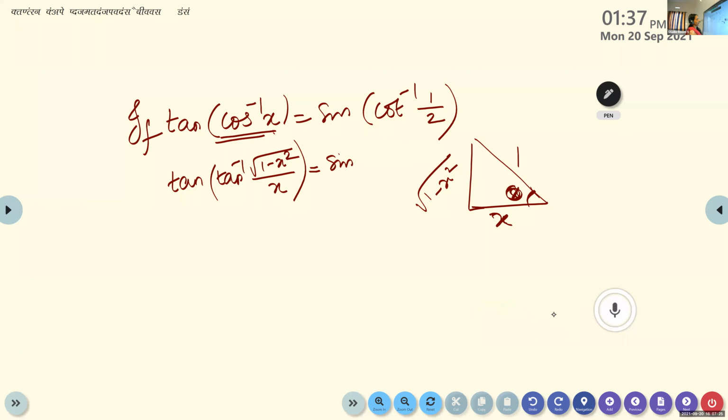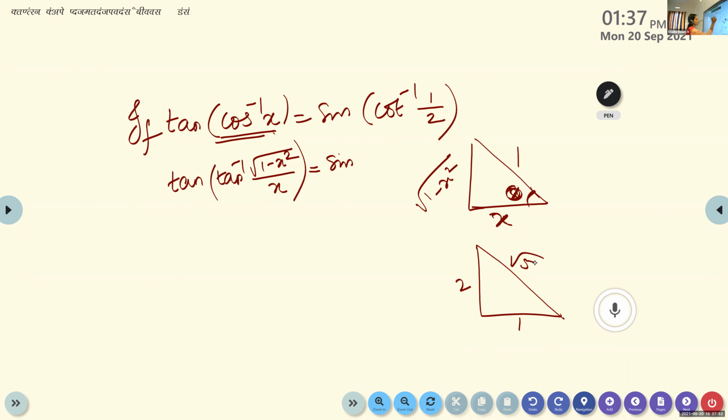Equal to sine of, again look at the next case, cot inverse of 1 by 2. What is the definition we have learned for cot? Adjacent by opposite, so it is 1 and 2, isn't it? So what will be the hypotenuse? Will it be root 5? Hypotenuse square is base square plus altitude square.